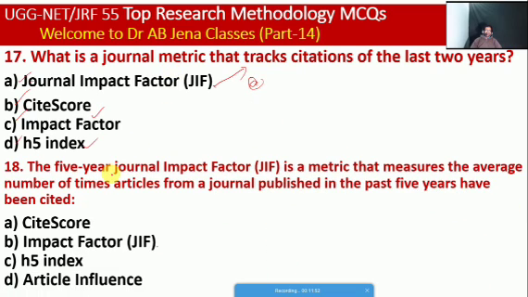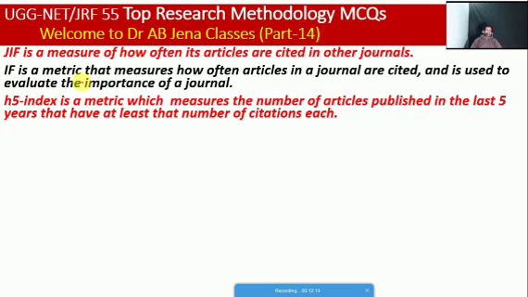So next one we will see: the 5-year journal impact factor JIF is a metric that measures the average number of times articles from a journal published in the past 5 years have been cited in, whether cite scores, or JIF journal impact factor, H5 index, or articles included. So friends here B is the right option. Hi friends, we will discuss what is the meaning of JIF: journal impact factor is a measure of how often its articles are cited in other journals.